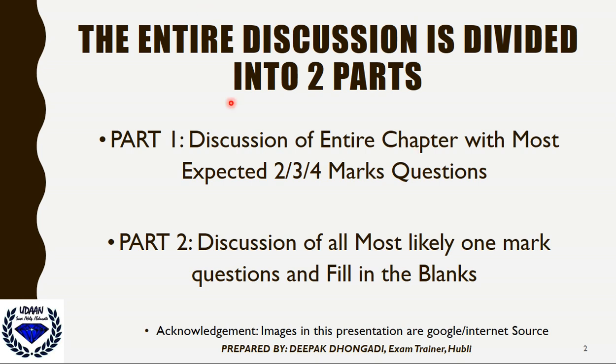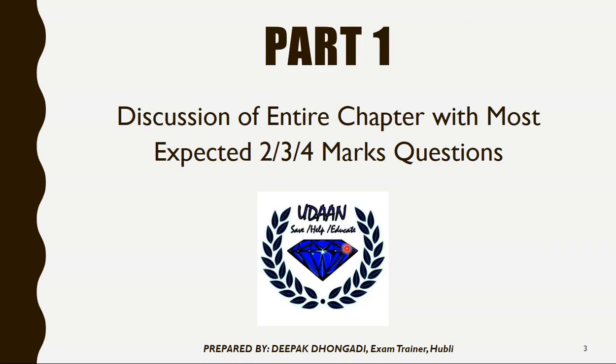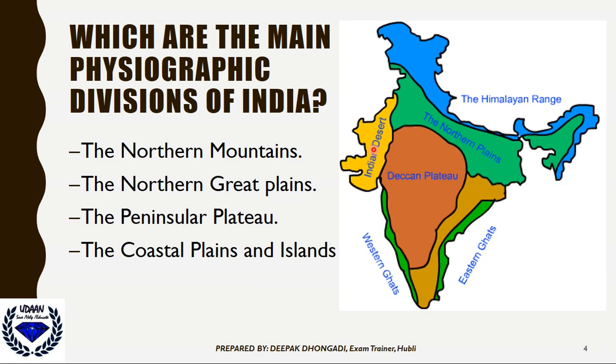So the entire discussion is divided into two parts. In the first part, we'll study the entire chapter with the most expected 2, 3, 4 marks questions. And in part 2, we'll discuss most likely 1 mark questions and fill in the blanks. Let us begin our first part, wherein we'll discuss the entire chapter with most expected 2, 3 and 4 marks questions.